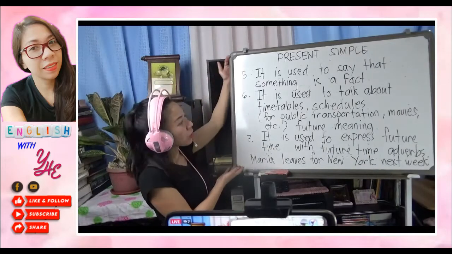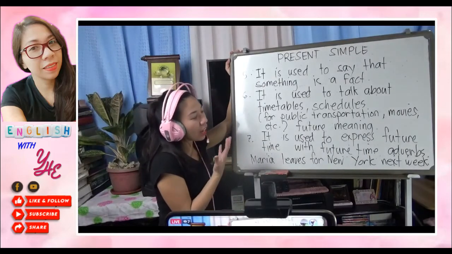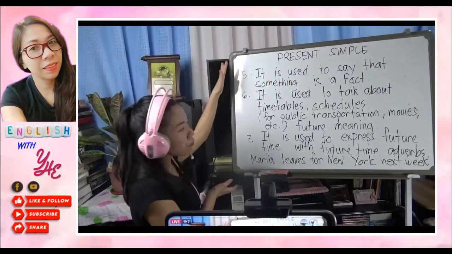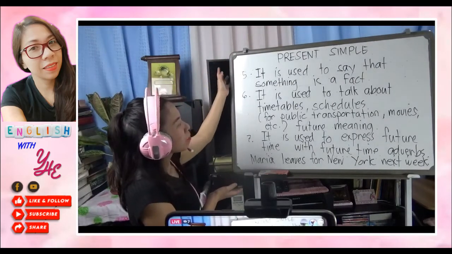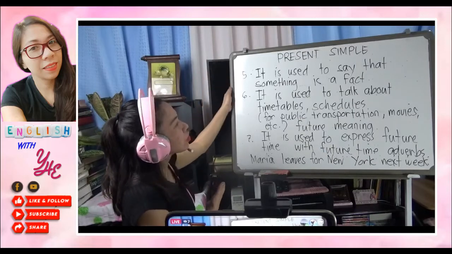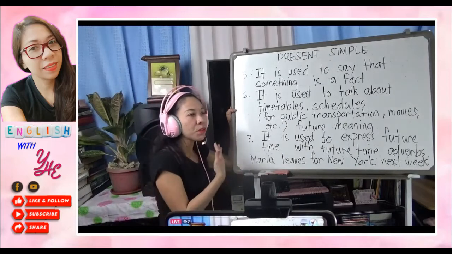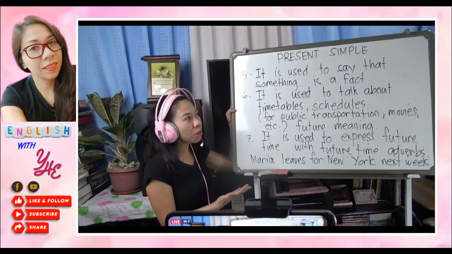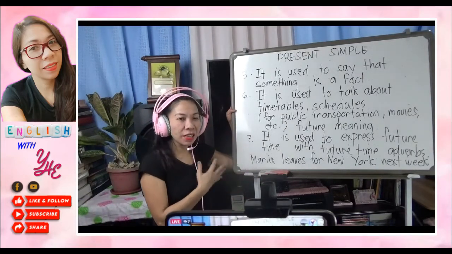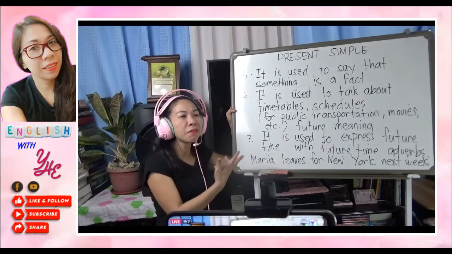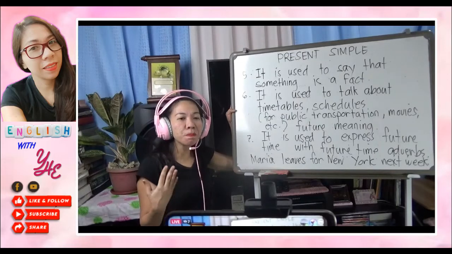This is very short, and this is just the last part of my present simple lesson. So the fifth one, to finish our present simple lesson, is that it is used to say that something is a factual thing. So everything that is written, proven by experiment. We normally use present simple in science books and mathematics books. If you observe, normally they are written in present simple because they are proven.